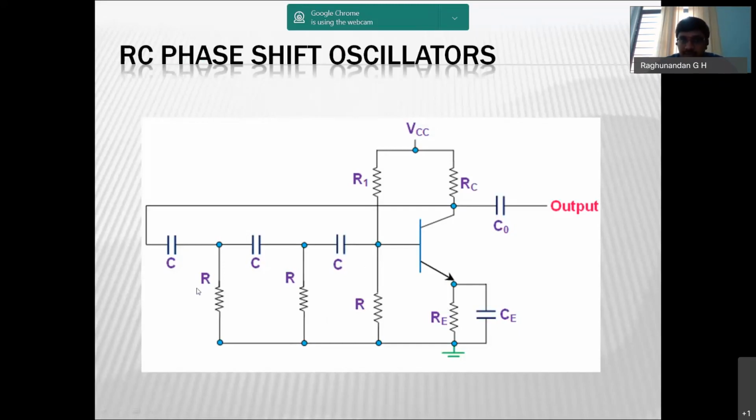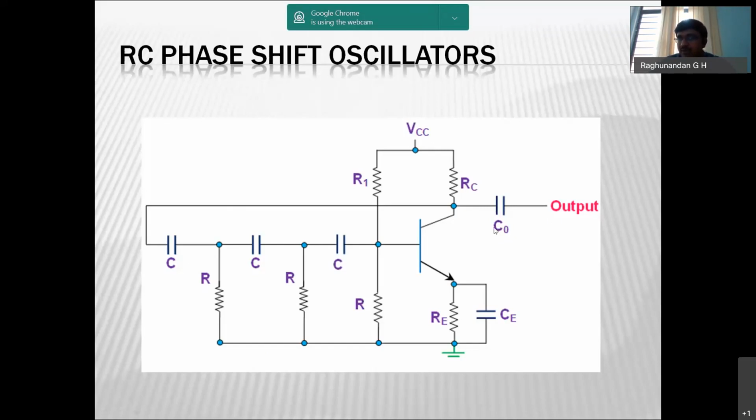As I told, each RC pair is going to produce 60 degrees, and you can see that these three RC pairs are connected to the input and the other terminal is connected to the output across the collector, and we take the output here. At the output we also have a capacitor. This capacitor is known as the coupling capacitor. This coupling capacitor is used in order to filter out the unwanted signal.